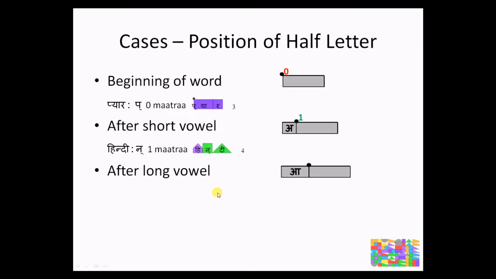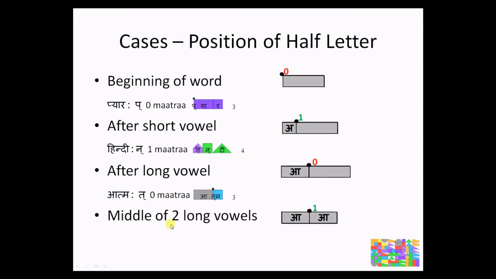The third case is that if the half letter is inside a word, but it is after a dirgh swar, whether it's aa or badi i, bada u, au, whatever it may be. In that case, generally the half letter consumes no matra. An example is aatma. The adha ta is after aa, so it consumes no matra.